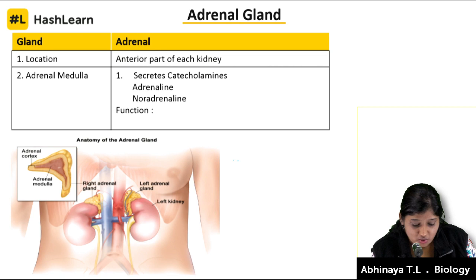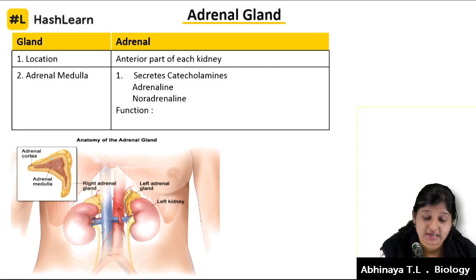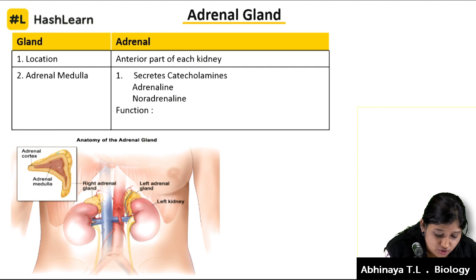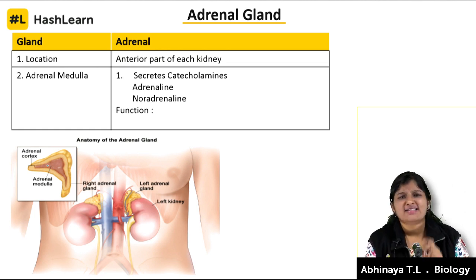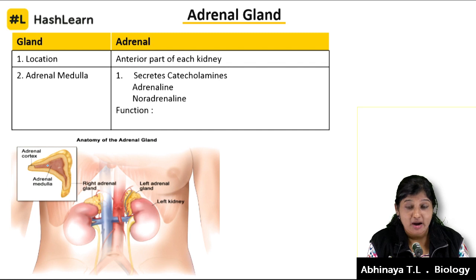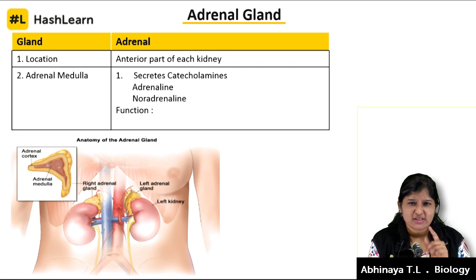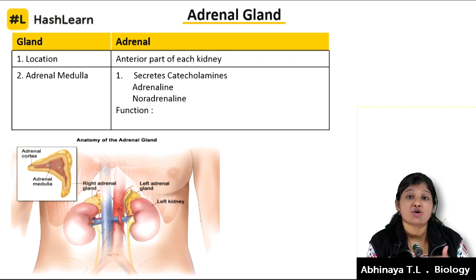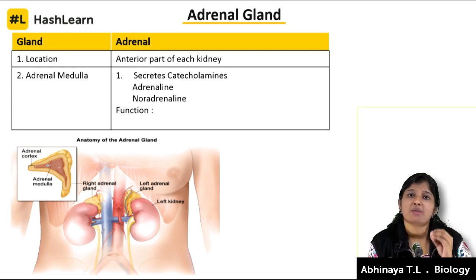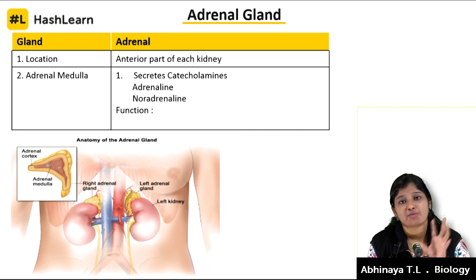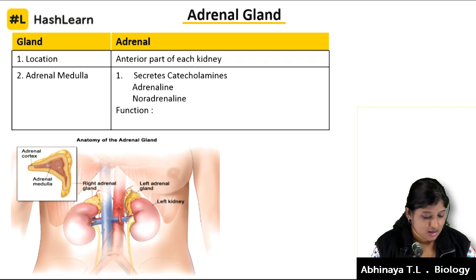Now, when you see the anatomy of the adrenal gland, it has an outer, peripheral adrenal cortex, and at the center it has the adrenal medulla. There is a set of hormones secreted by the adrenal medulla and the adrenal cortex. We'll keep account of it. And once again, I would like to say that we are talking about endocrine glands, that means the ductless glands. So there are no ducts here. Whatever hormones are released go inside the blood, and through the blood the hormones reach the target site.